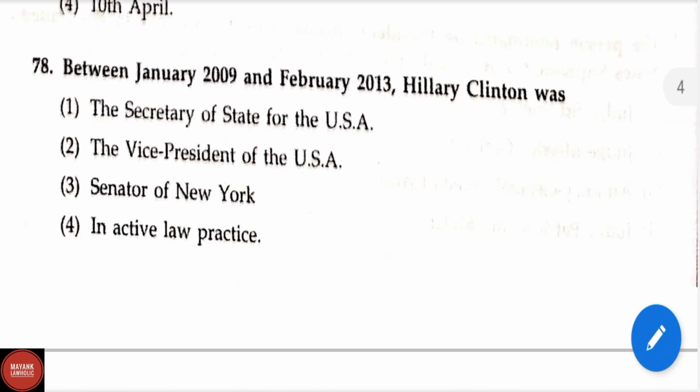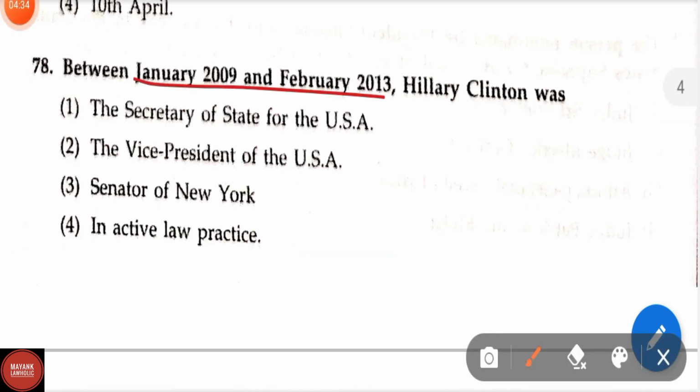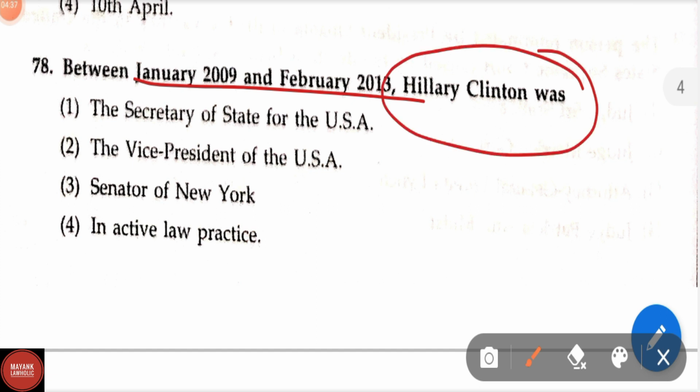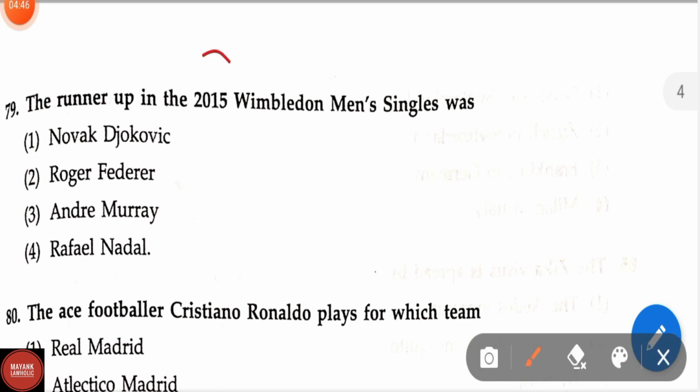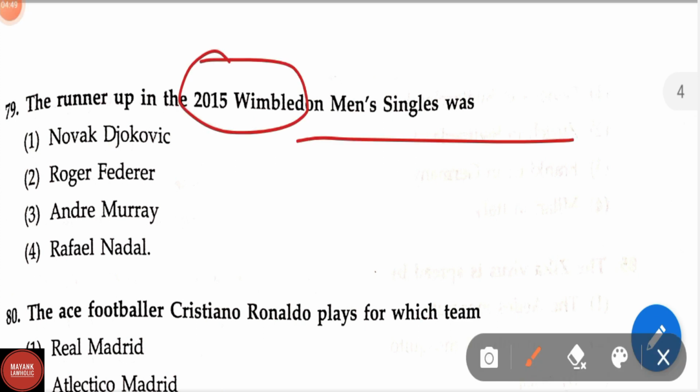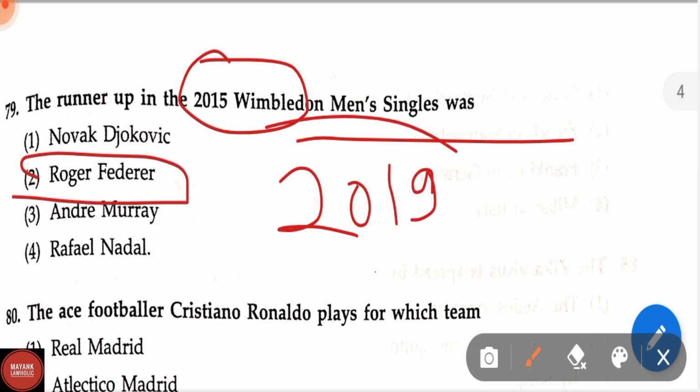Question number 78. Between January 2009 and February 2013, Hillary Clinton was the Secretary of State for the USA. The runner-up in the 2015 Wimbledon men's singles was. Correct answer is Roger Federer. In 2020, the Wimbledon Championship was cancelled due to COVID-19. In 2019, the winner was Novak Djokovic from Serbia.